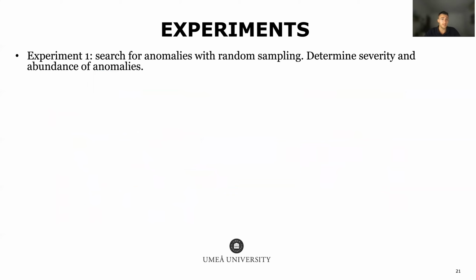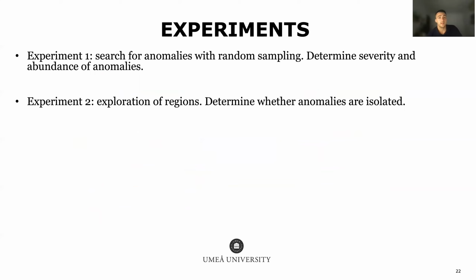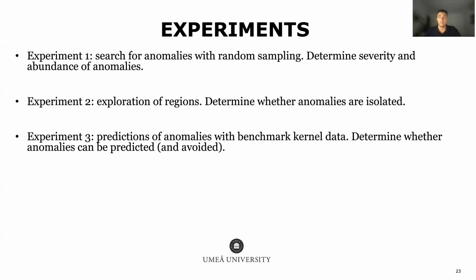To study and analyze anomalies, we designed a set of experiments. The first experiment has as an objective searching for anomalies with random sampling to determine the severity and abundance of anomalies. This is basically looking for how often we find anomalies and what's the intensity or the severity of these. The second experiment is designed to explore regions around the anomalies to determine whether these are isolated. And we will mention later why this is of importance.